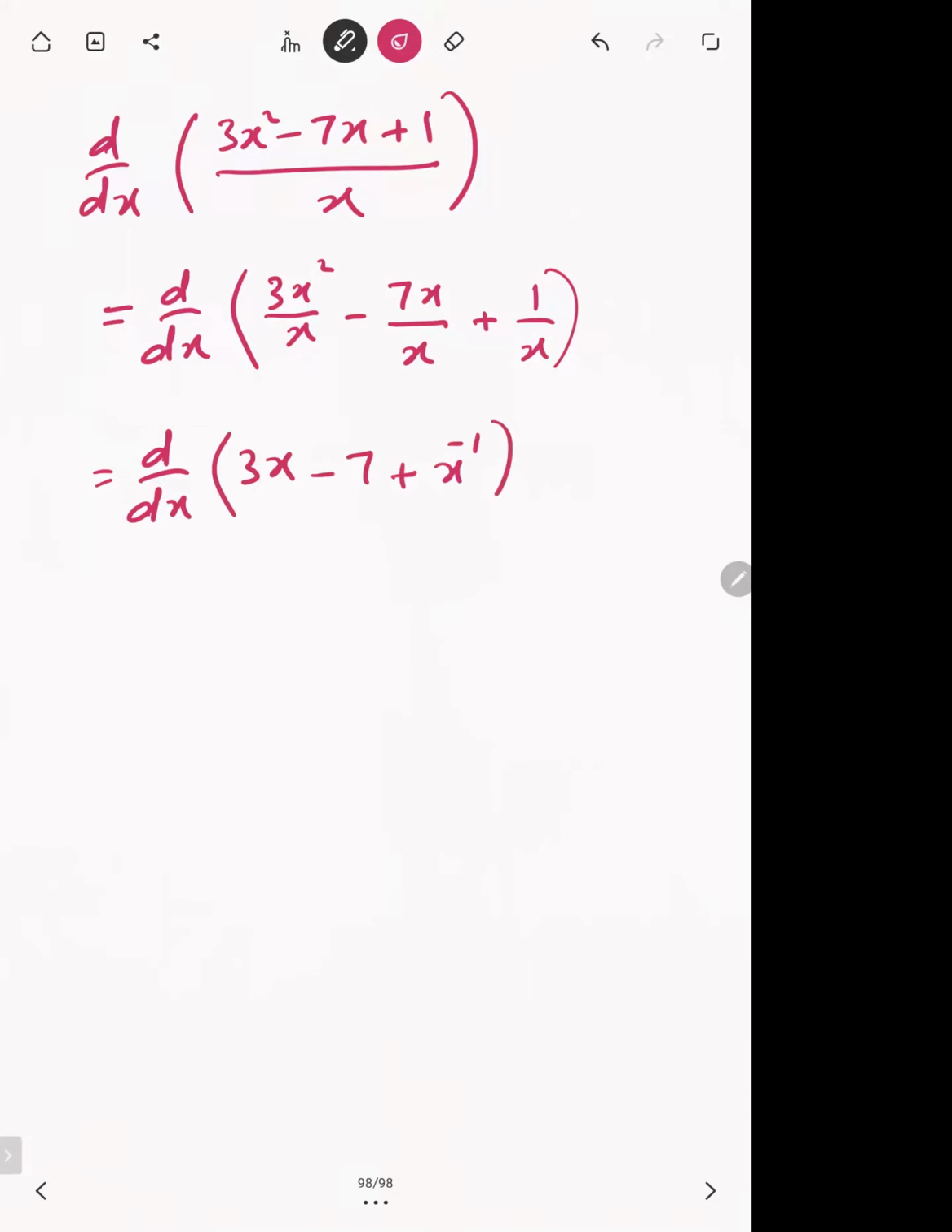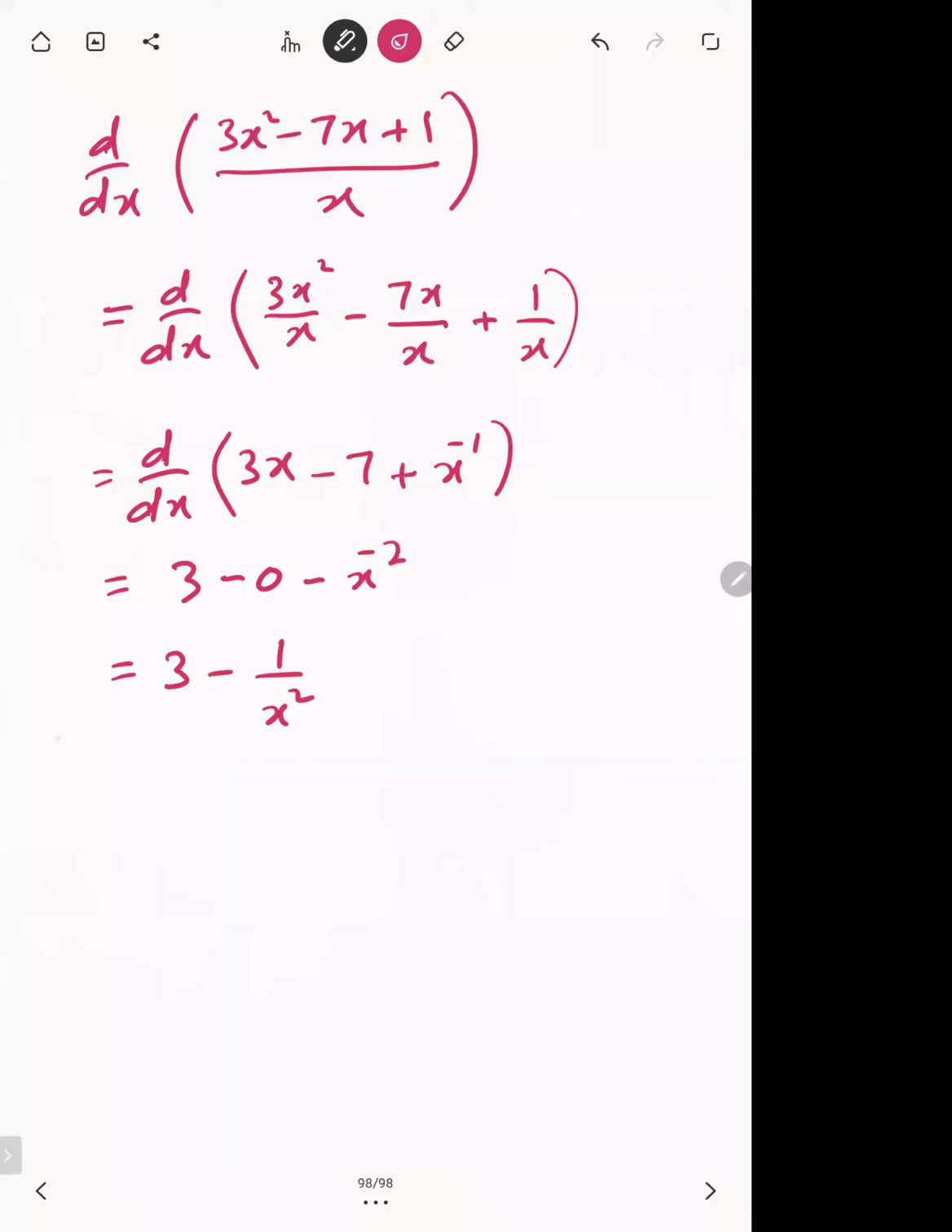Now there is no division. Now you can differentiate each one of them separately. So the differentiation of 3x will be 3. The differentiation of minus 7 is simply minus 0. And the differentiation of x raised to power minus 1 is minus x raised to power minus 2. So we got 3 minus 1 over x square. Right?